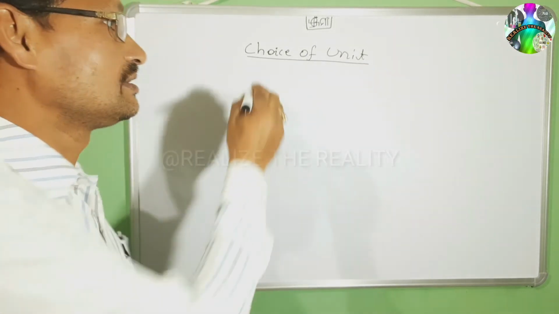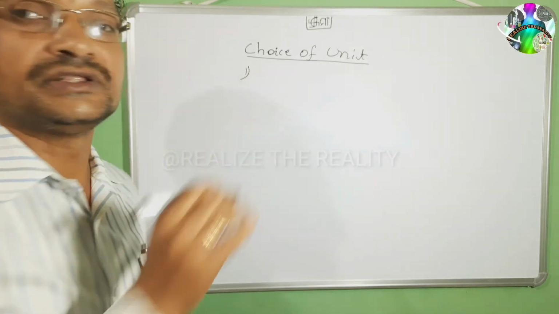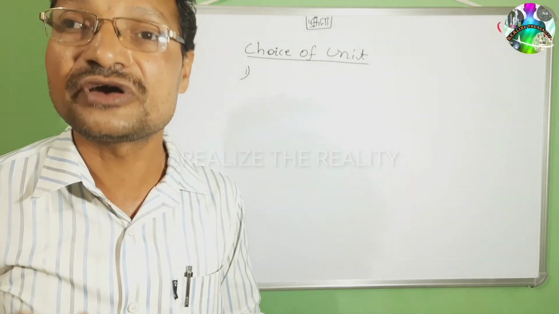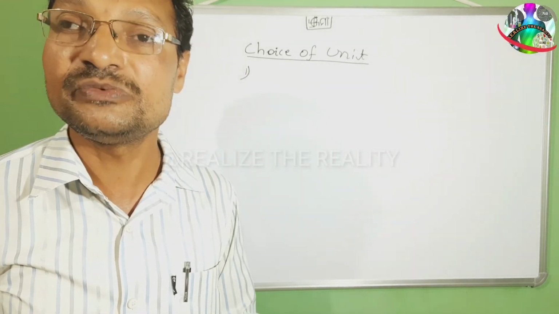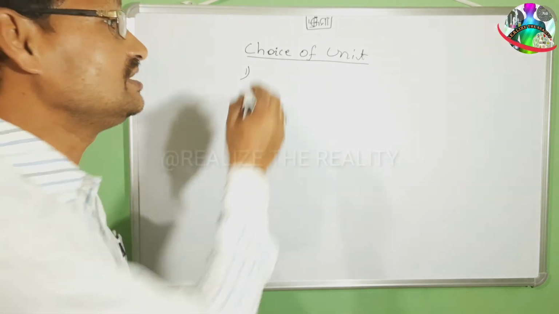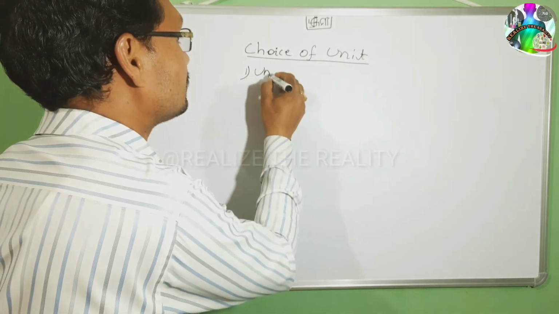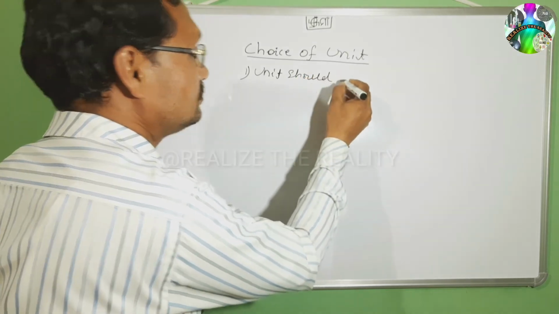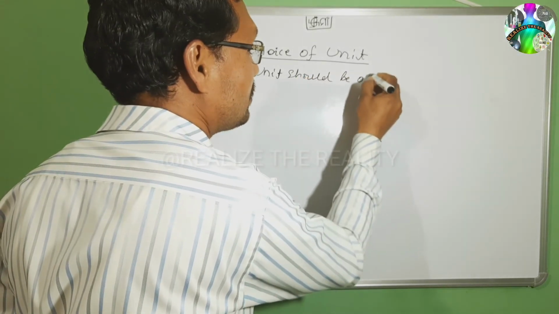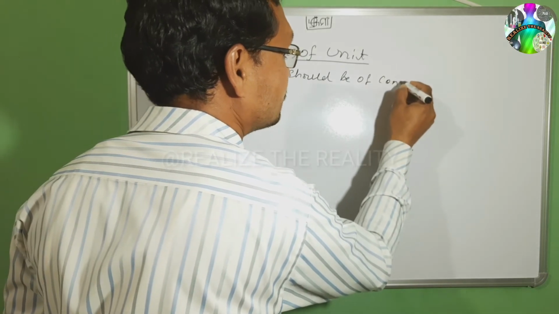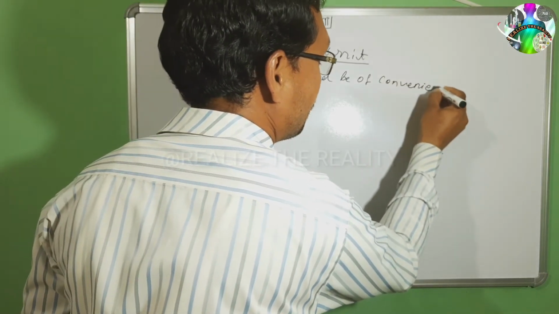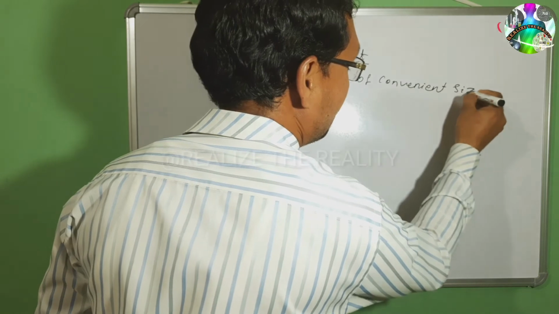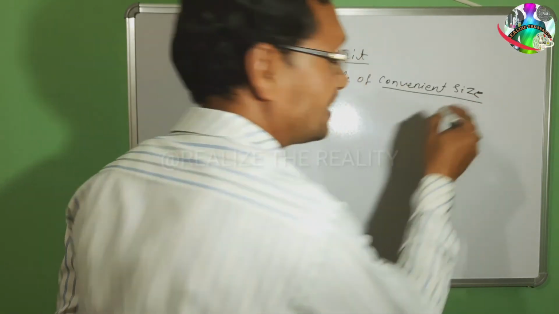First of all, number one, the unit should be of convenient size. What do you mean by that? What is convenient size?